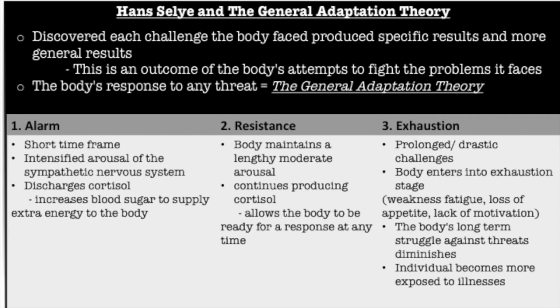Hans Selye was the first individual to define stress and therefore create the general adaptation theory. And this is when the body enters into three different stages of the attempt to fight the problem it faces of the stressful event. The alarm stage is the short time frame of intensified arousal of the sympathetic nervous system while discharging cortisol.